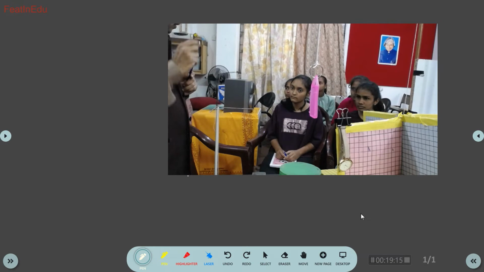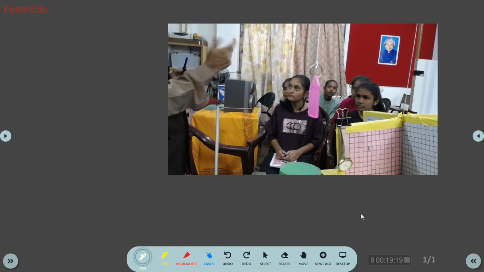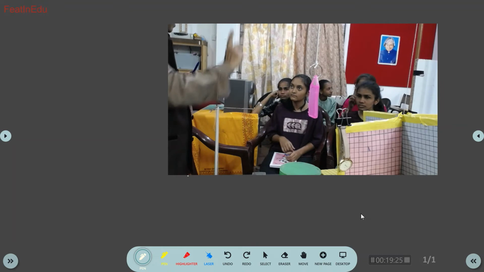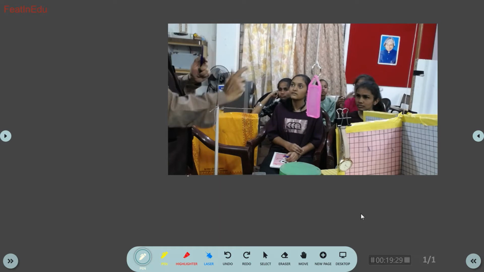X, Y, Z. So if you turn a screwdriver like this, from x-axis to y-axis, how will the screwdriver go? It will go in the direction of the z-axis. If you turn the screwdriver, it will go in z.